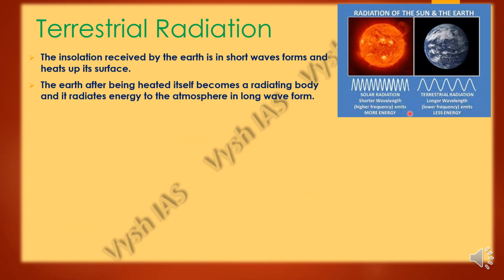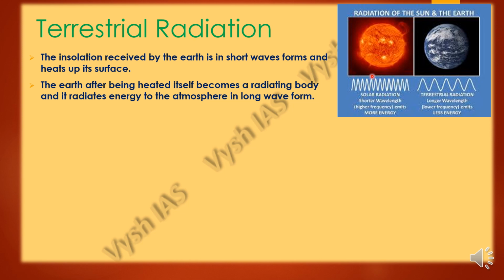So the earth, after being heated itself, becomes a radiating body, and it starts radiating energy to the atmosphere in long wave form. You can see that the earth heats up very quickly because of the short wavelength, but when it radiates back, it cools down slowly because of the longer wavelengths, because heat transfers from molecule to molecule.